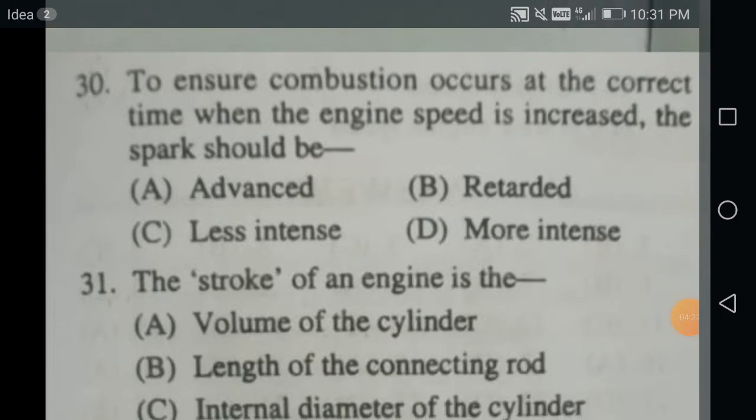Next question. To ensure combustion occurs at the correct time when the engine speed is increased, the spark should always be advanced, right? So it will have sufficient time and burning takes place. So definitely for this to happen, your spark has to be advanced.